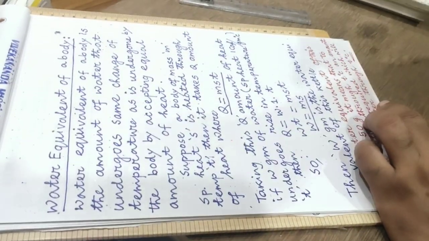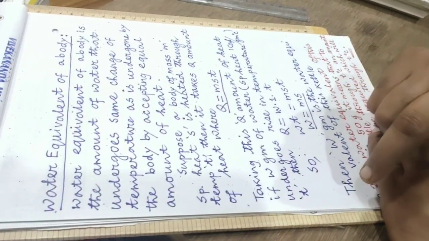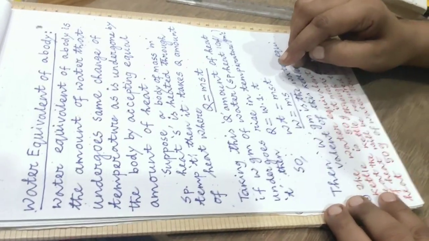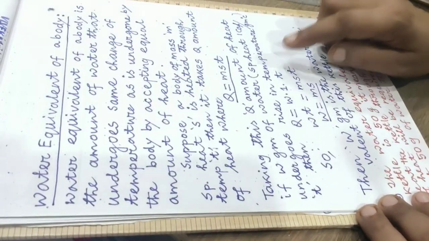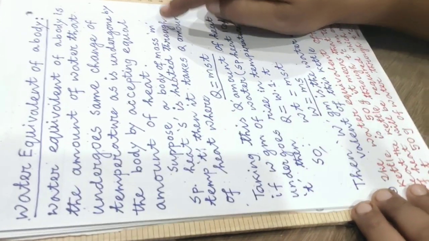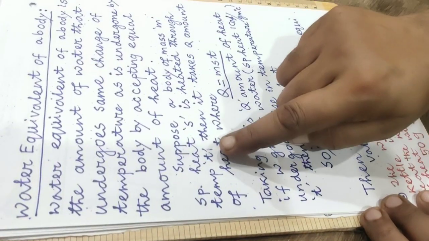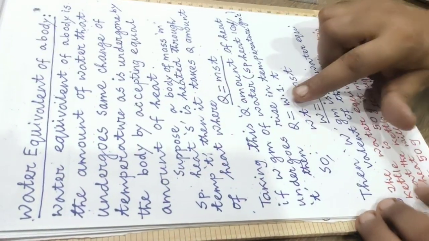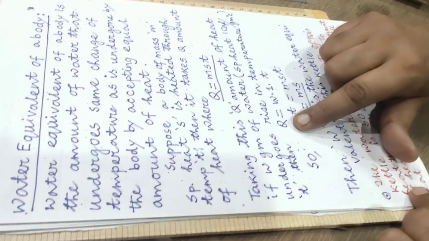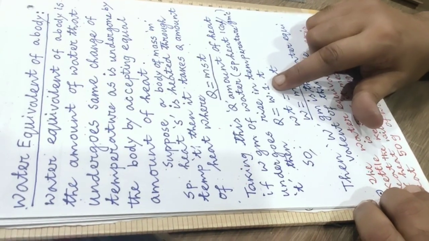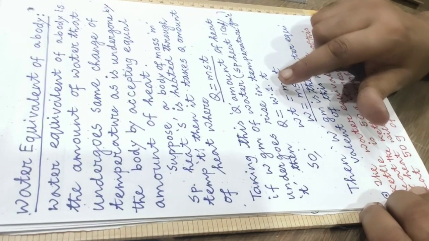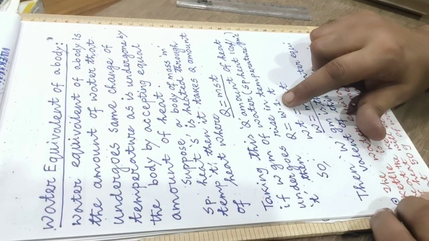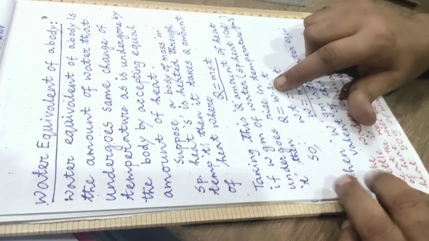This Q amount of heat is being given to W gram of water, and it is observed that W gram of water also undergoes the same change of temperature as the body. That means it is also undergoing a rise in temperature through T degree. Then for water we can write Q = W into 1 into T. Why 1? Because for water we know its specific heat is 1 calorie per gram degree Celsius.